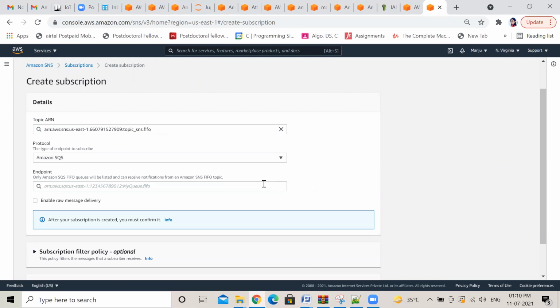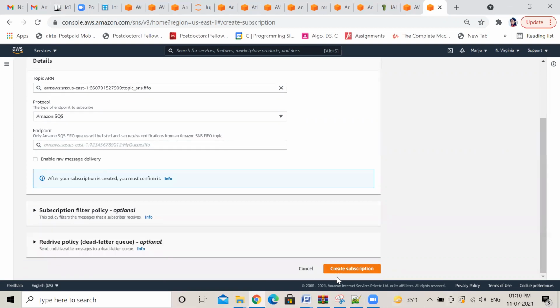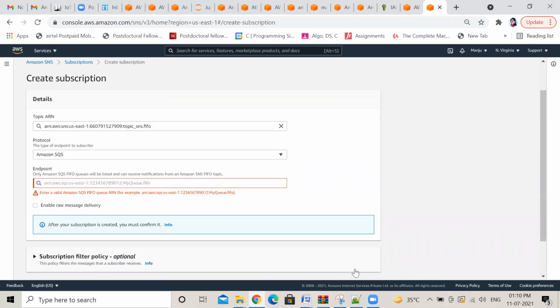Okay, you scroll down, create subscription. Only an Amazon SQS FIFO queue will be listed and can receive notifications. After your subscription is created, you must confirm it.